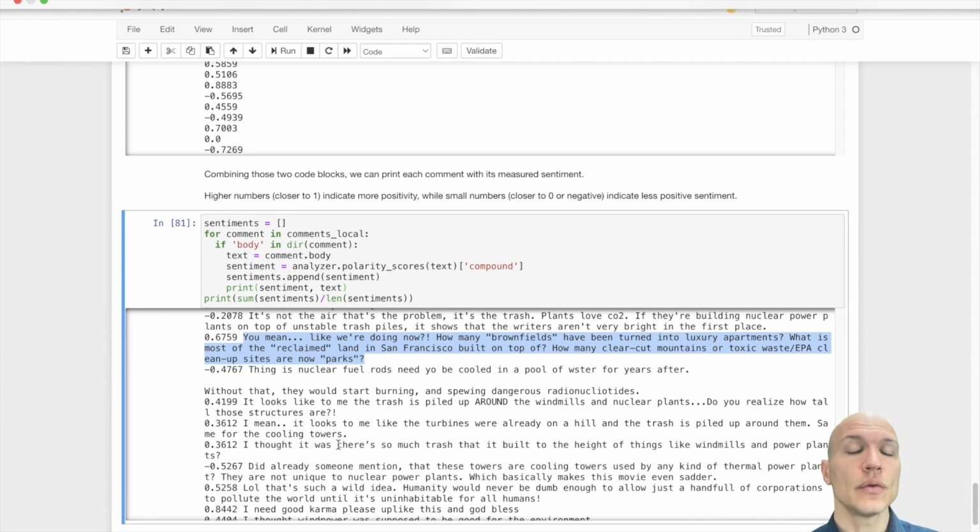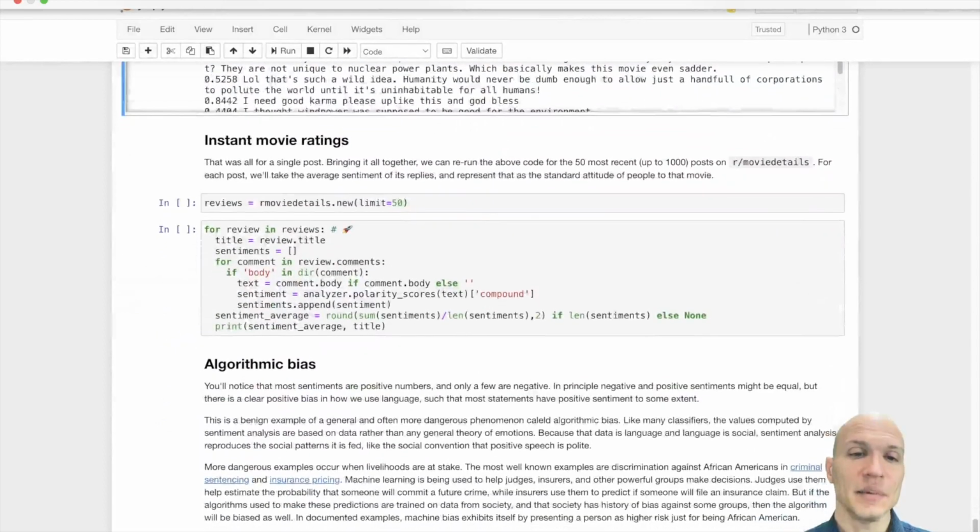Regardless, there is overall a positive correlation between the sort of human-determined sentiment of a comment and the sentiments extracted by even these very simple sentiment analysis tools. We're going to go further. So I'm going to make a leap here. I'm going to say that this is a little unfair, but bear with me.